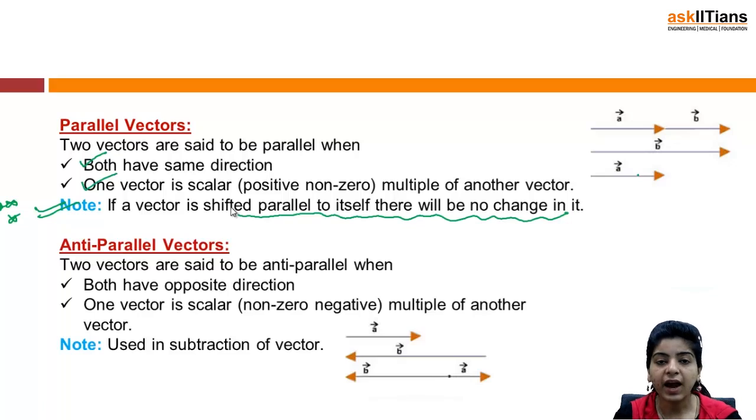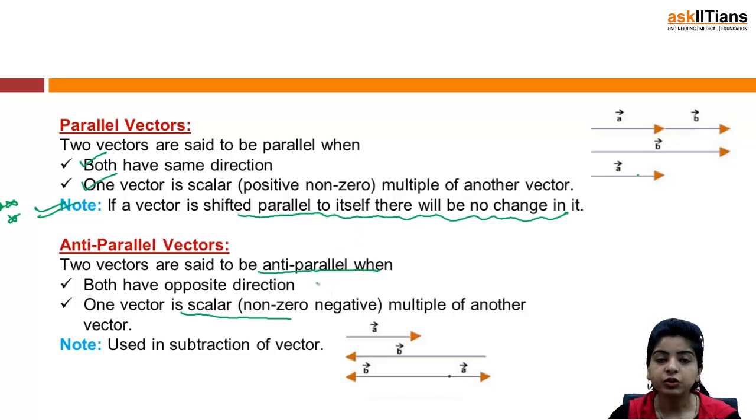Next we have antiparallel vectors. Two vectors are said to be antiparallel when both have opposite direction, right? In case of parallel vectors, they should be in the same direction, but in case of antiparallel vectors, the vectors are in opposite direction. And one vector is again a scalar multiple of another vector, but the difference is that the scalar is non-zero negative.